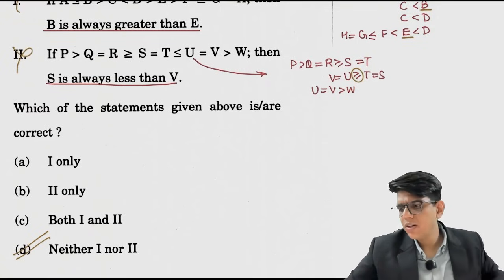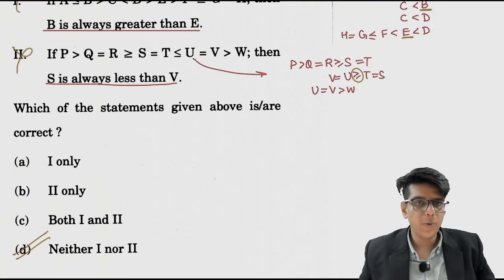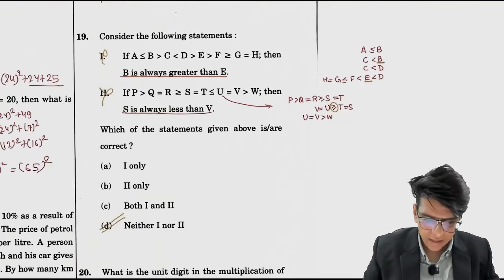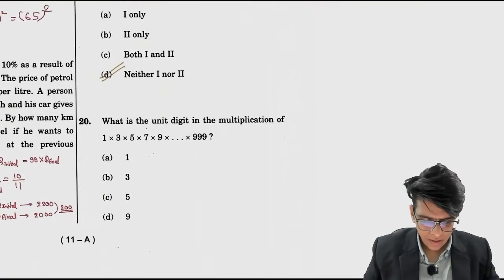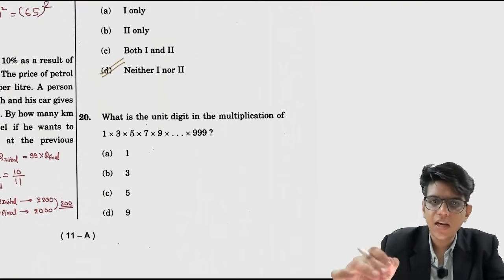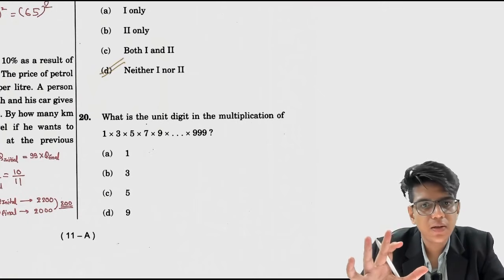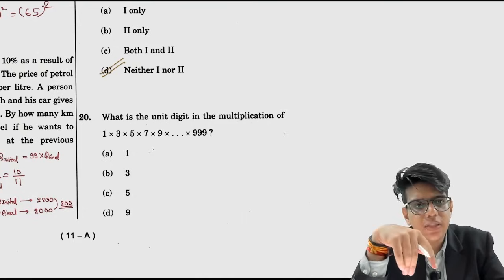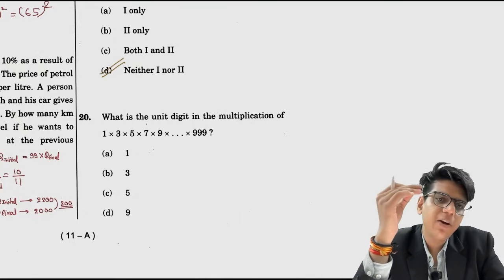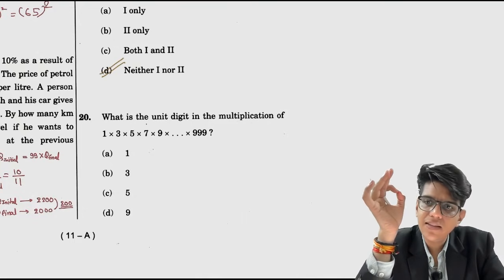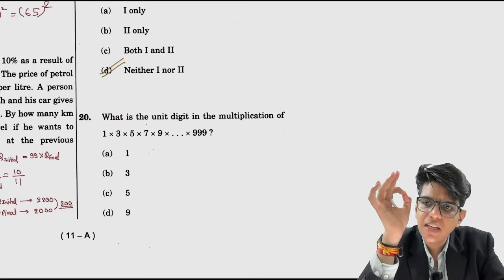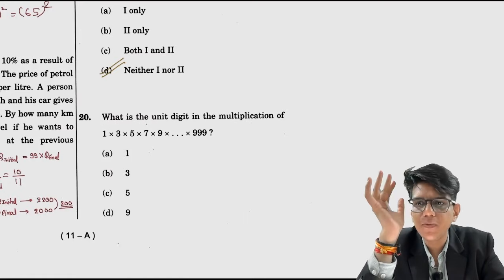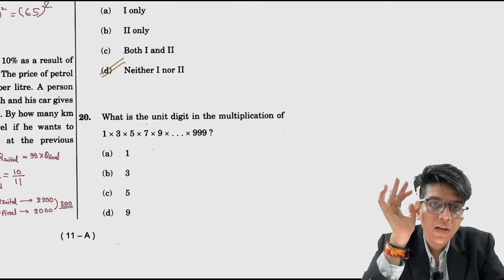Neither one nor two. So here the answer to this question number 19 has to be D. Okay. Simple question. Whenever you get this type of unit digit question, solve it, take numbers. Easy question. Why? If you see, the numbers multiplied are 1, 3, 5, 9 and so on up to 999. They have not multiplied a single even number. If there was even one even number, the unit digit has to be 0. Why? 2 and 5 would come and it would become 0.